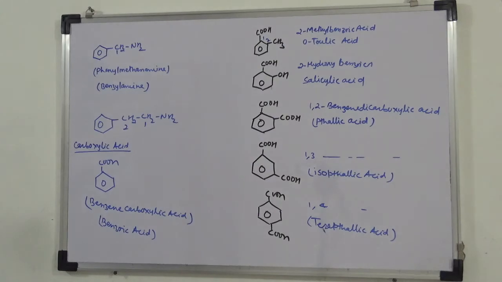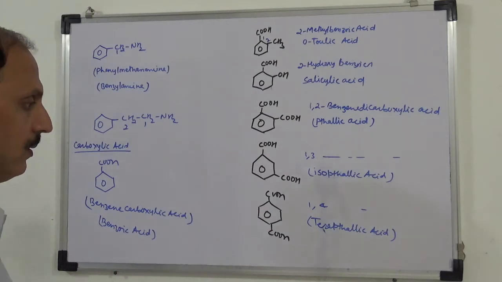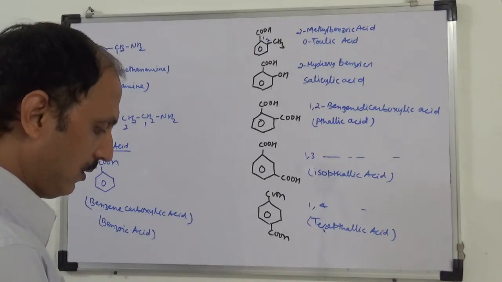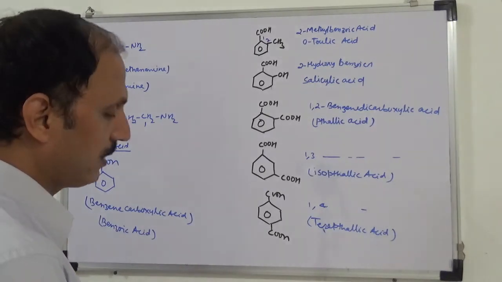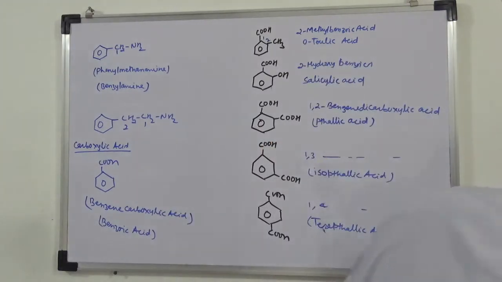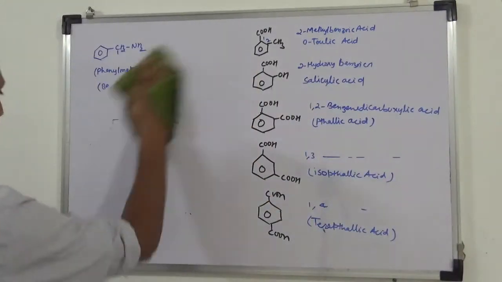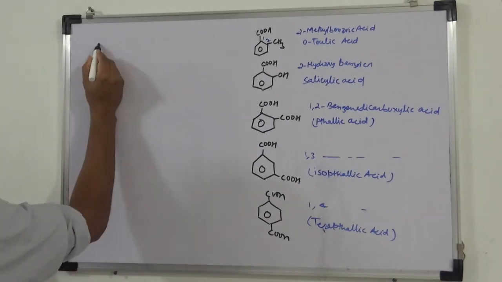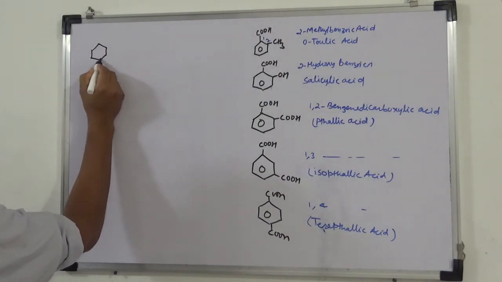Okay. Next is acid derivatives of benzene. The first one is acid chloride, याद होगा सबको.